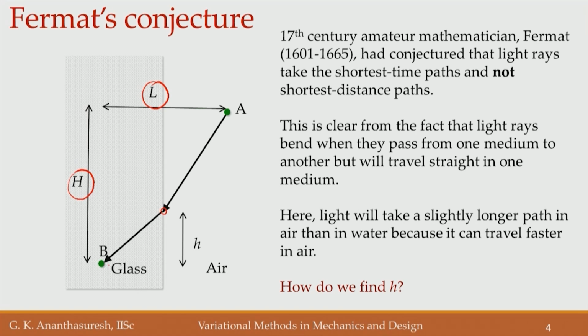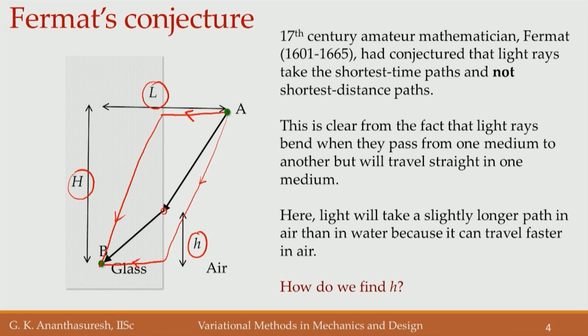Because we said that going from A all the way here and then going this way is not going to be the fastest path, because the overall distance has increased. And definitely this is not the fastest path either, because if we go back to the swimming pool analogy, if the swimming speed is less here compared to air, then this will not be the fastest either, right. Somewhere in between, let us make that variable h, that is what we do not know.